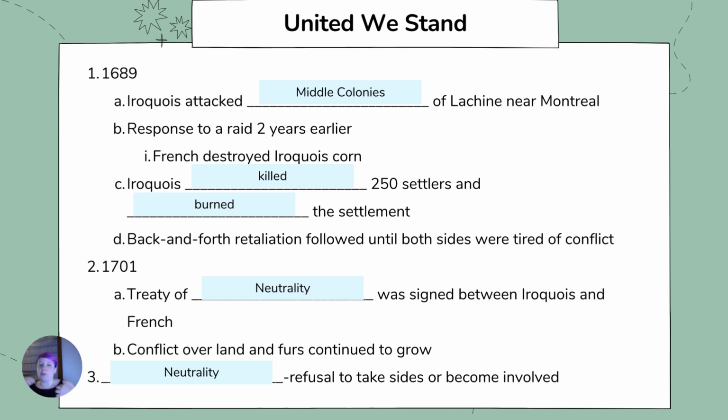After this, a lot of back-and-forth retaliation followed until both sides grew weary of conflict. The weakened Iroquois made peace, and in 1701, they signed a treaty of neutrality in which they agreed not to take sides in future wars. Unfortunately, the conflict over land and furs was to grow even more.